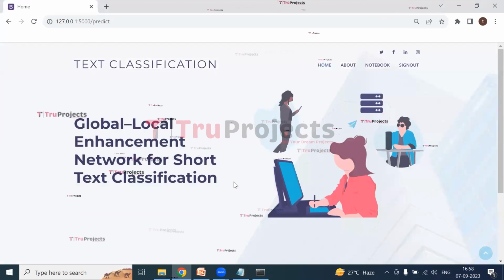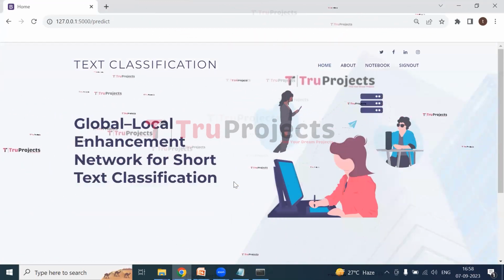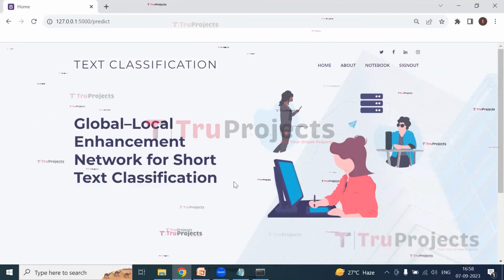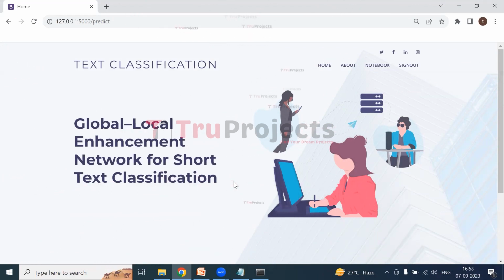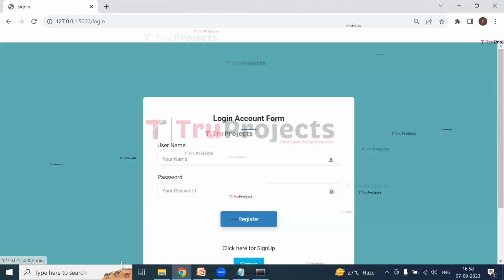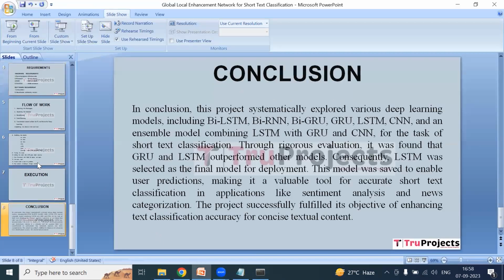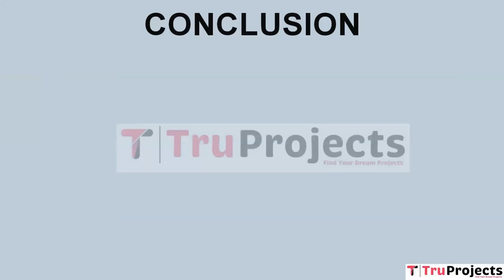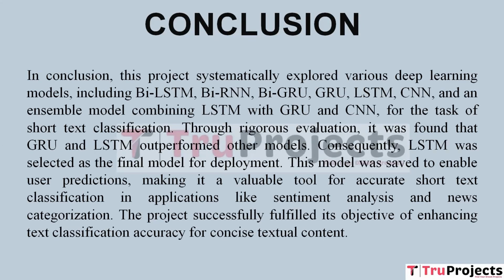So in this way, by entering the messages, we can predict the sentiment of the tweet, whether it is anger, fear, happy, love, sadness or surprise. Sign out. And the conclusion of the project is, this project thoroughly investigated many deep learning models for the categorization